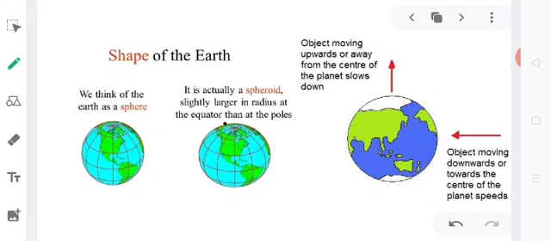Shape of the Earth. We think of Earth as a sphere. It is actually a spheroid, slightly larger in radius at the equator than at the poles. So an object moving upwards or away from the center of the planet slows down. An object moving downward towards the center of the planet speeds up. The effect of the difference in the radius is that at the equator the value of acceleration due to gravity is less, and at the poles the value of acceleration due to gravity is more.